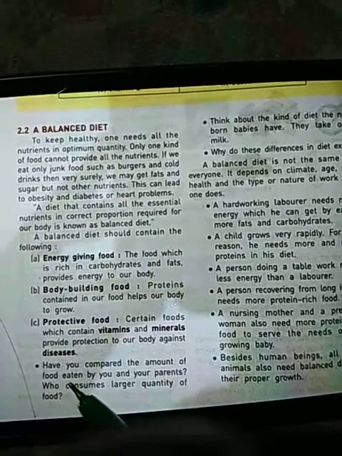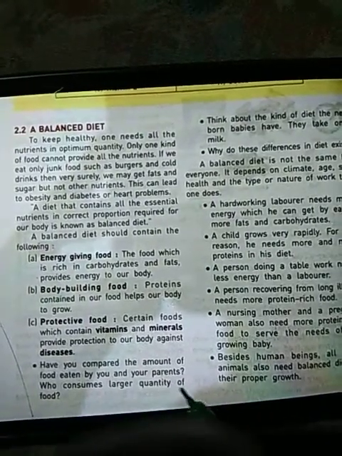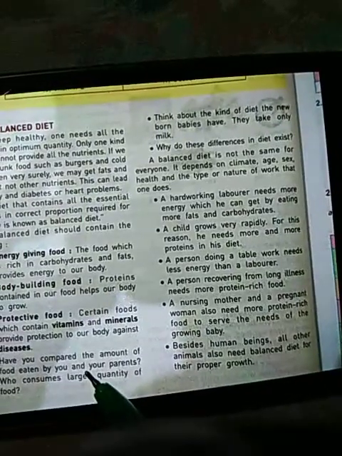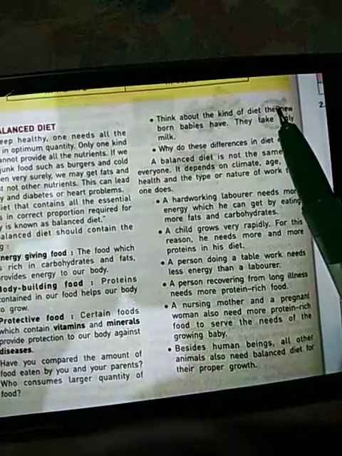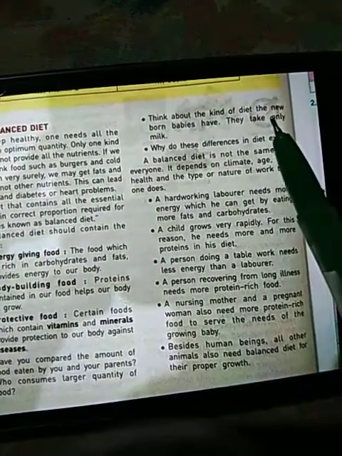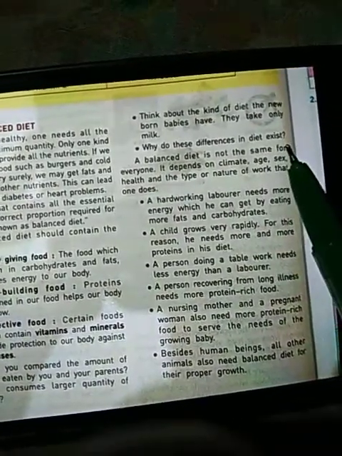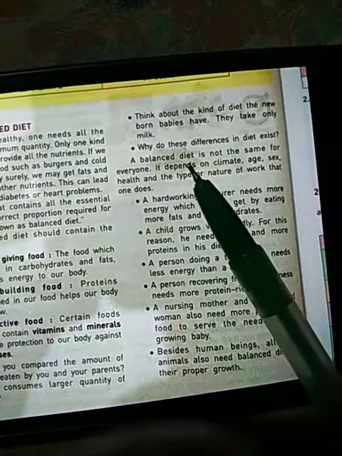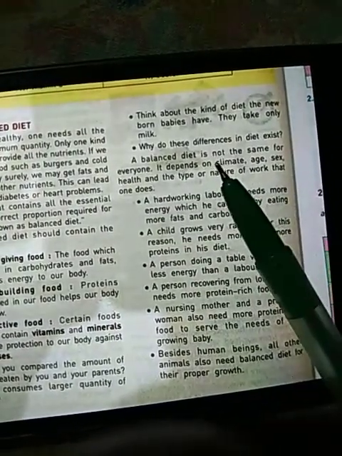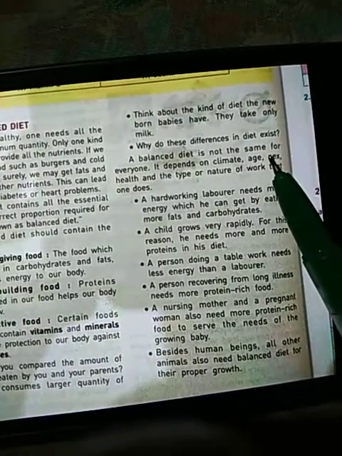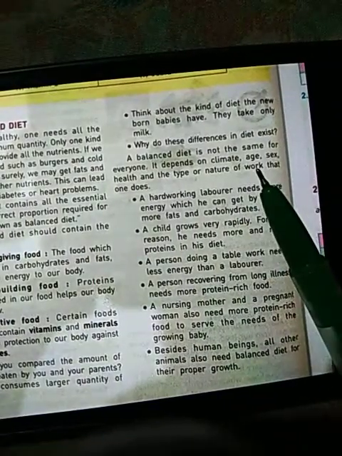Have you compared the amount of food eaten by you and your parents? Who consumes a larger quantity of food? Think about the kind of diet new babies have. They take only milk. So why do these differences in diet exist? A balanced diet is not the same for everyone. It depends on climate, age, sex, meaning either male or female, health and the nature of work a person